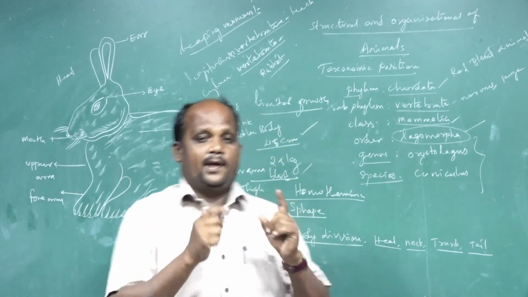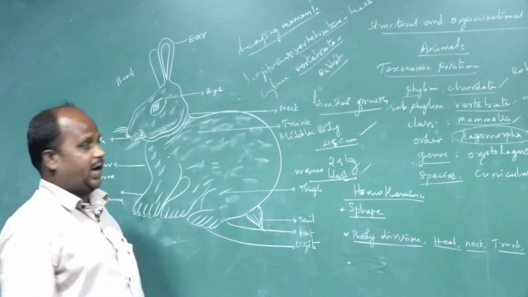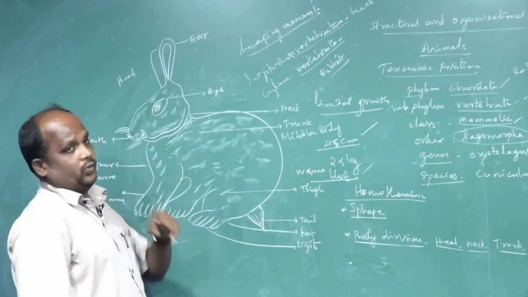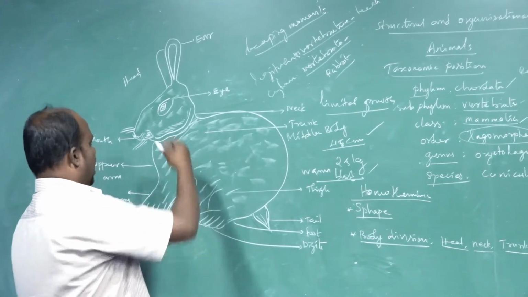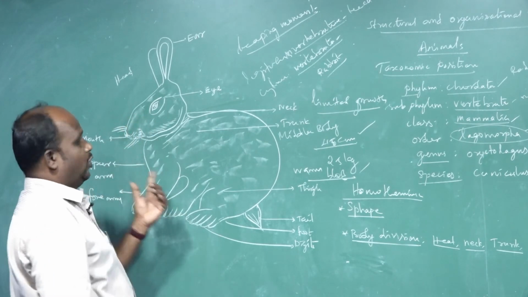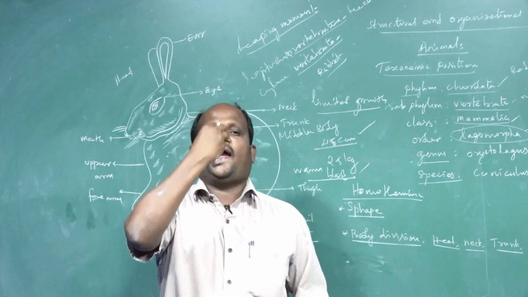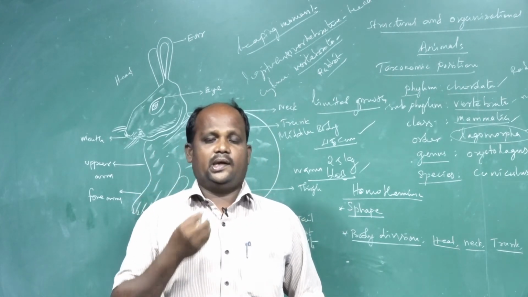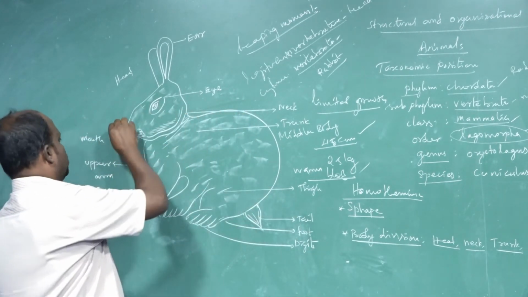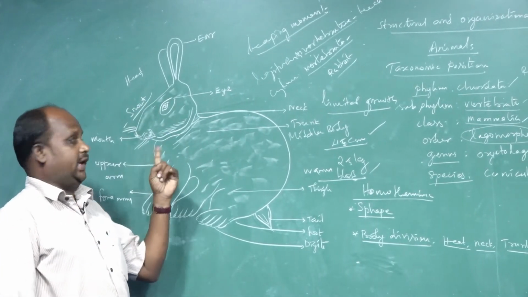Two ears are present, very sensitive structures. Two eyes are present. Second, the mouth part is divided into two parts, upper lip and lower lip. The snout is present, a very sensitive part.